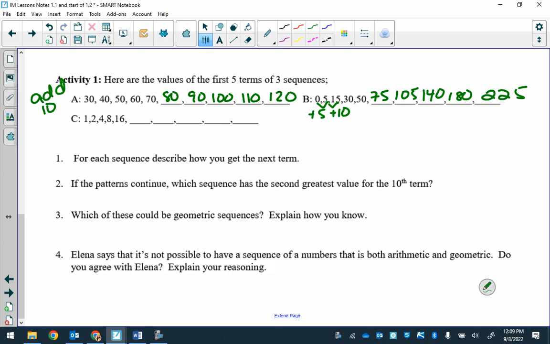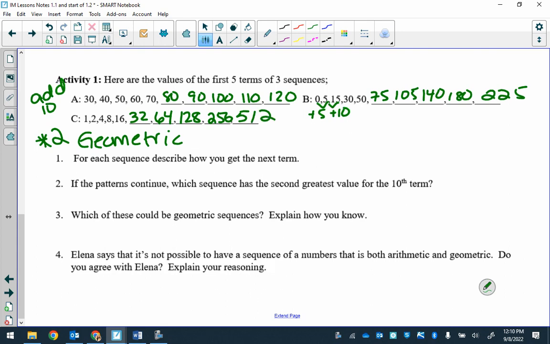And then what is happening in C? Julia, go ahead. Multiplying by 2. Okay, so which one would this be? Arithmetic or geometric? Geometric, good. So after 16, what do we have? Excellent.